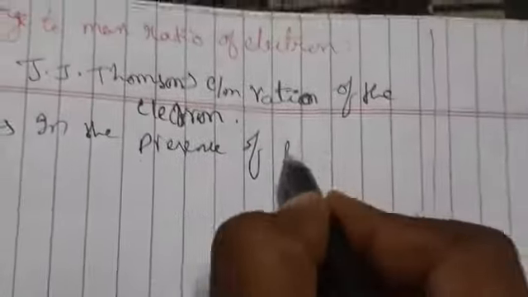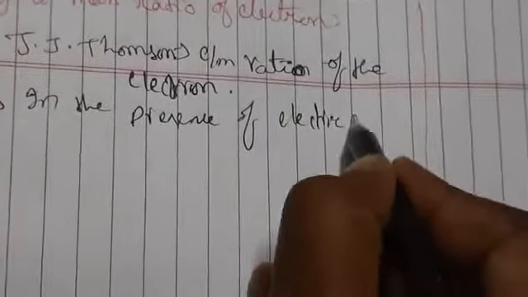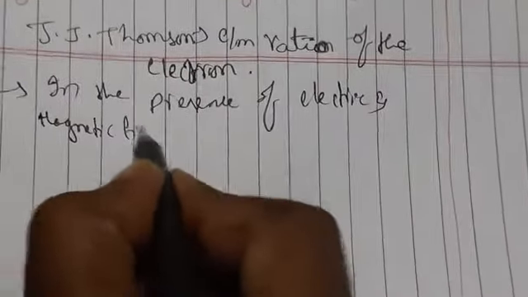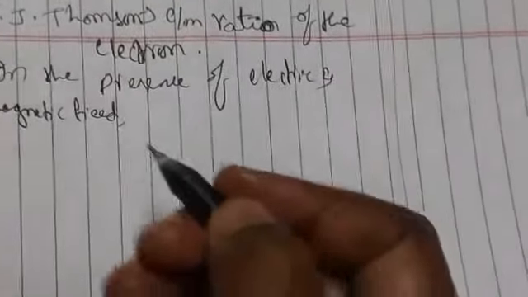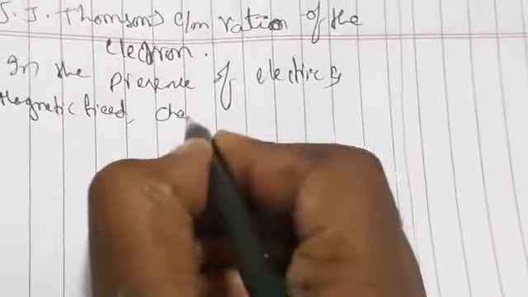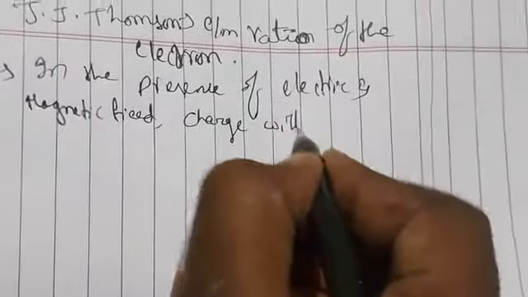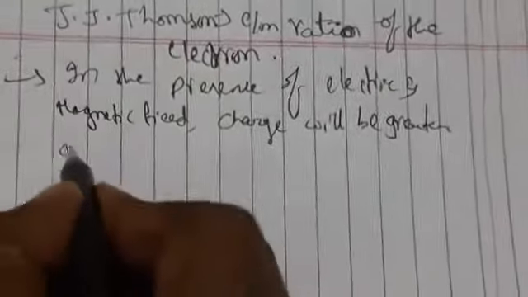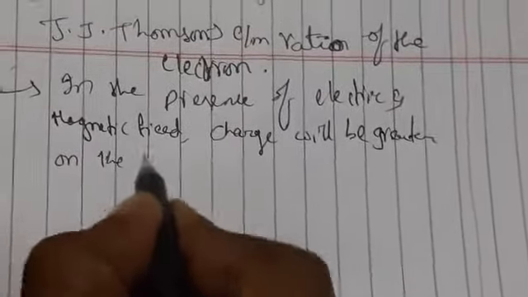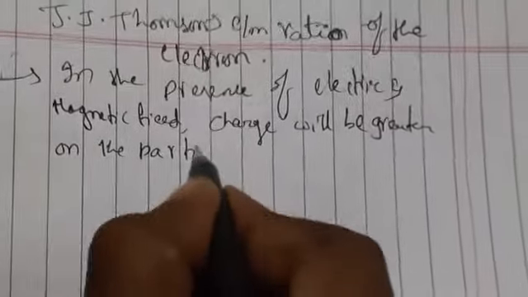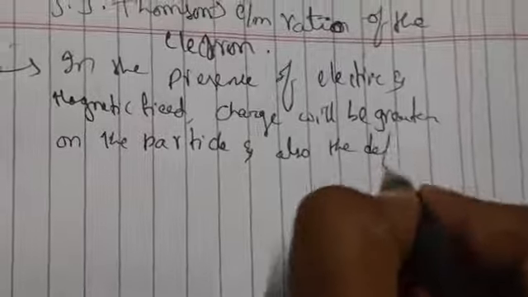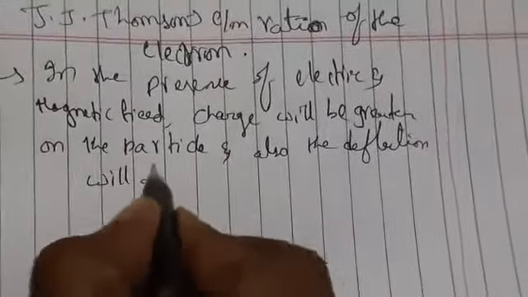In the presence of electric and magnetic field, the charge on the particle will be greater, and also the deflection will be greater.